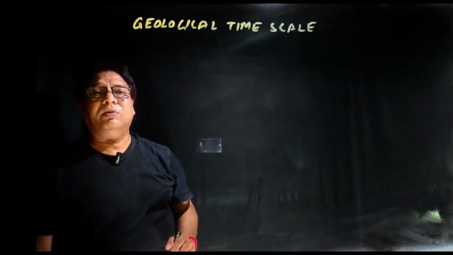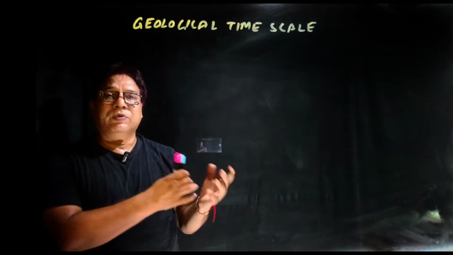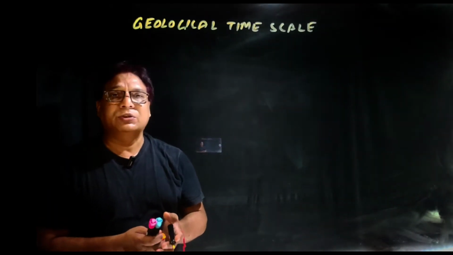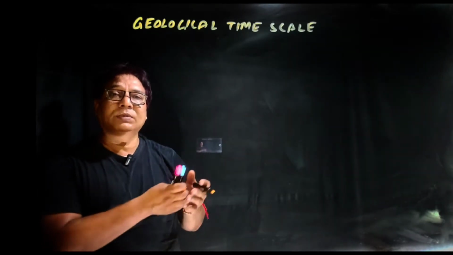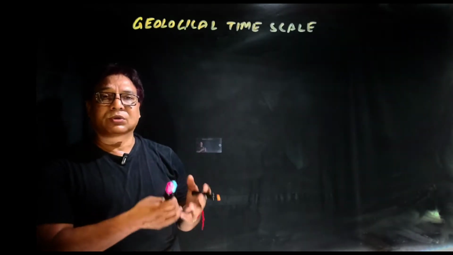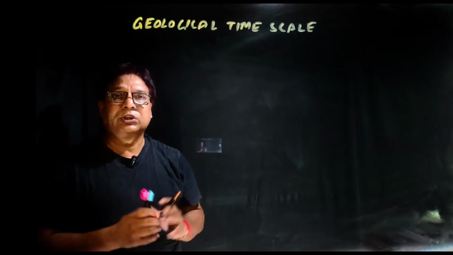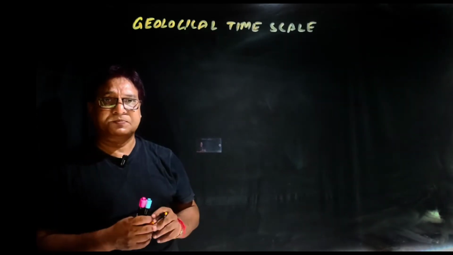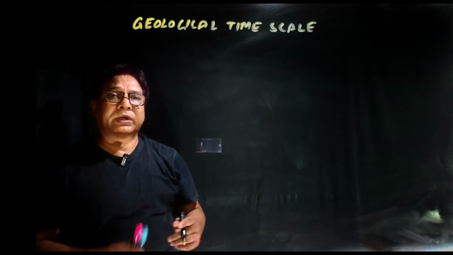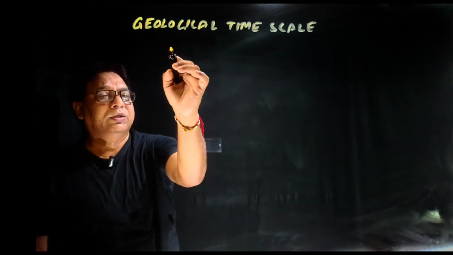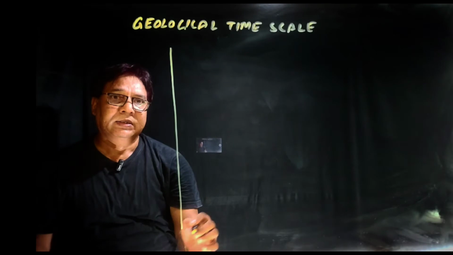This is about the history of the Earth. What were the events, the geological and biological events that took place from the beginning when the Earth originated till now? This is the history of that. It's not about the human history or any other thing. So if we classify it, we can draw a scale like this.